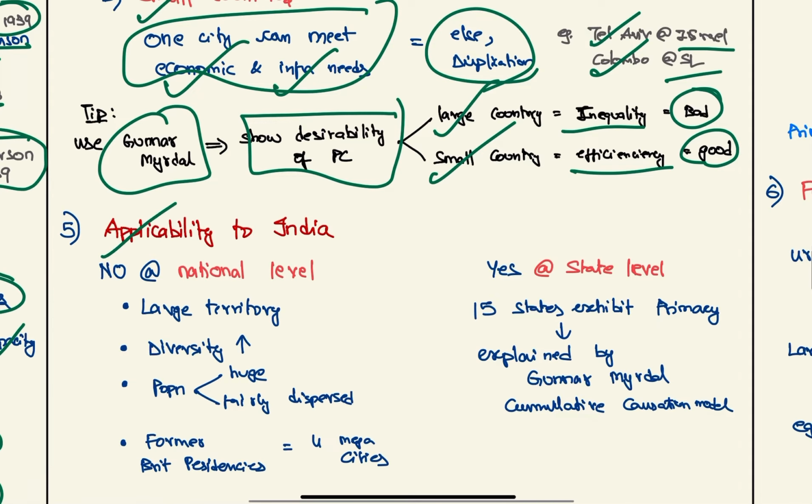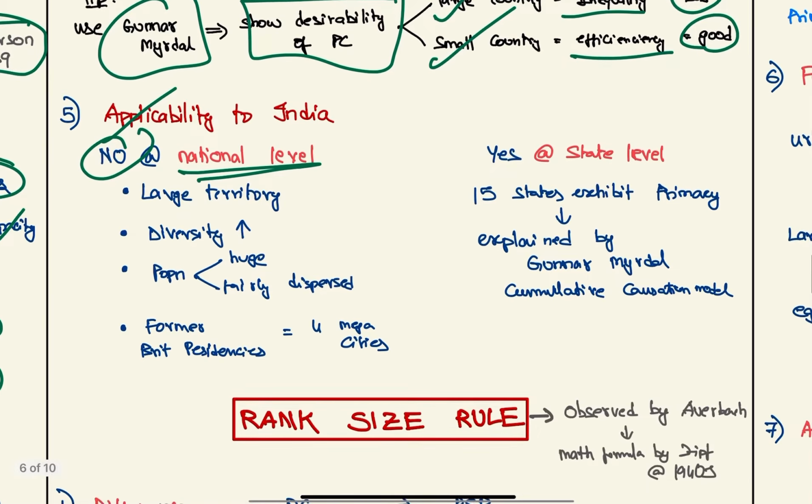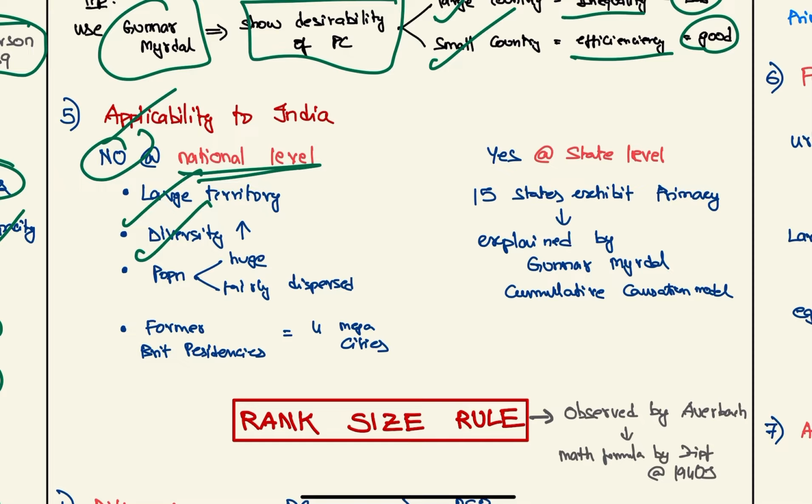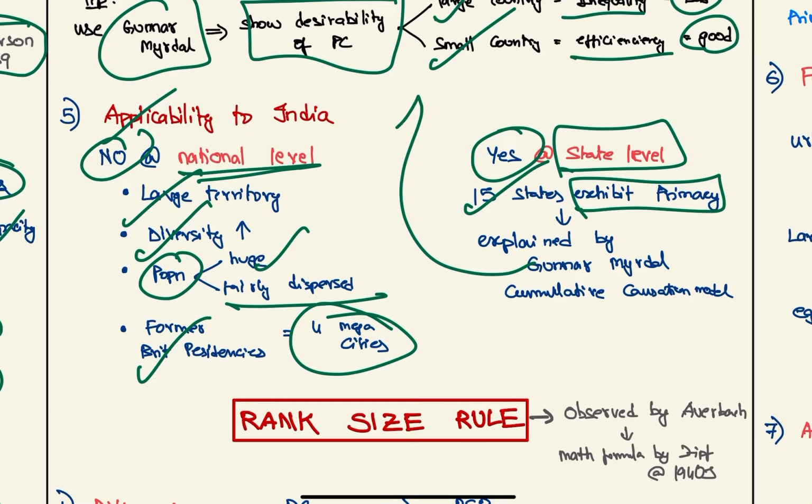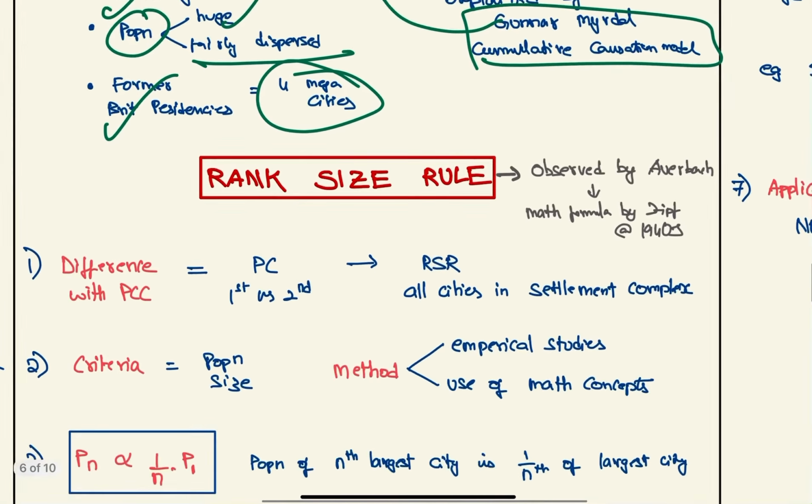Now, application to India: it doesn't apply at national level because of large territory, high diversity, and a population that is huge and fairly dispersed. And the former four British presidencies developed into four mega cities. But this can be applied at state level because 15 states exhibit primacy, which can be explained by the Gunnar Myrdal cumulative causation model we have seen already.